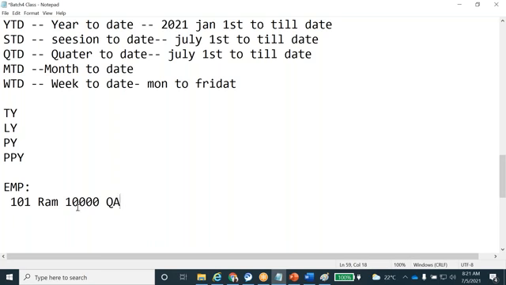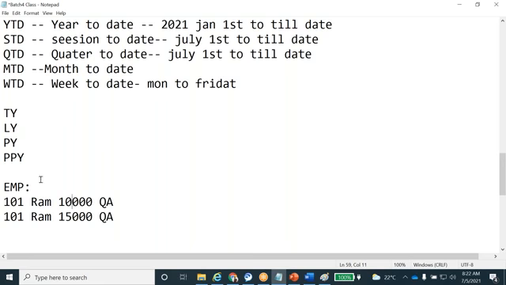In the ER model or normalization form, whenever the salary is increased to 15,000, it will go and update directly in the same record. It won't allow a second record, 101 Ram 15,000. So it won't allow duplicate records in the ER model.